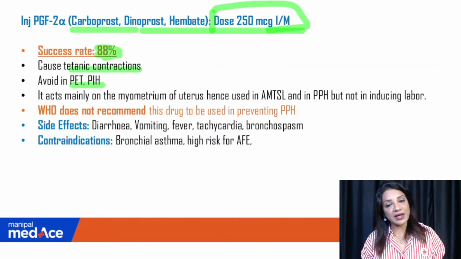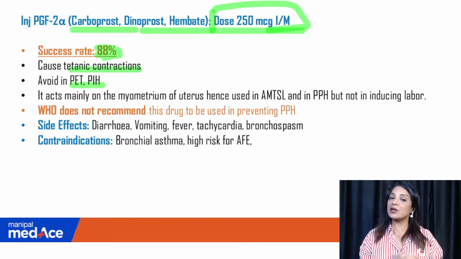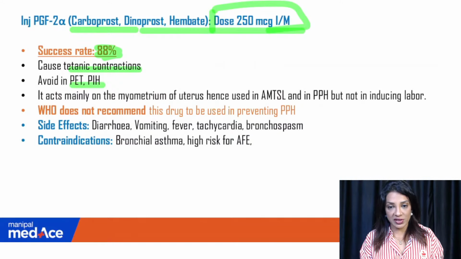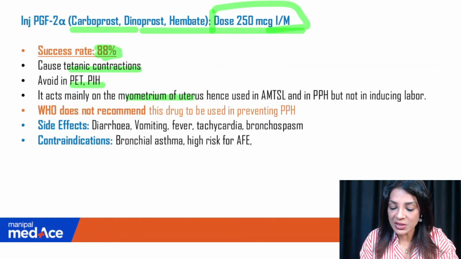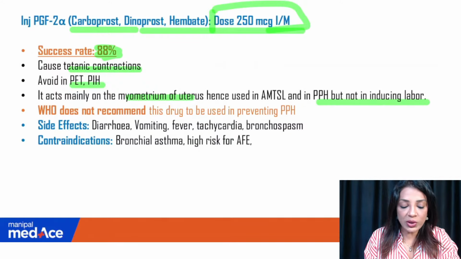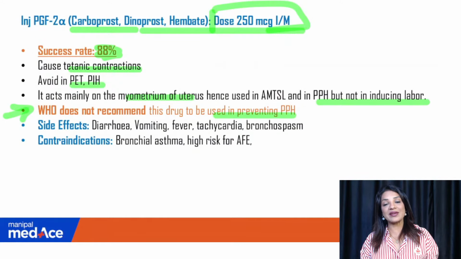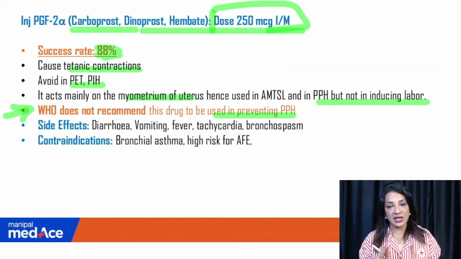Avoid in PET, PIH. So all the uterotonics are being avoided in PET and PIH, including oxytocin, because of the fear of overload and hypovolemia. But it is only ergometrine which is contraindicated. It acts mainly on the myometrium, hence it is used in active management and in PPH, but not in inducing labor, just like ergometrine. WHO does not recommend this drug to be used in preventing PPH. So WHO is recommending carbetocin, oxytocin, ergometrine. It is recommended PGE1, PGE2, but not recommending PGF2 alpha.